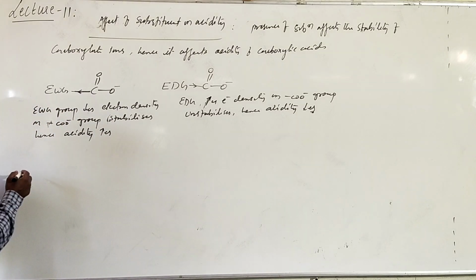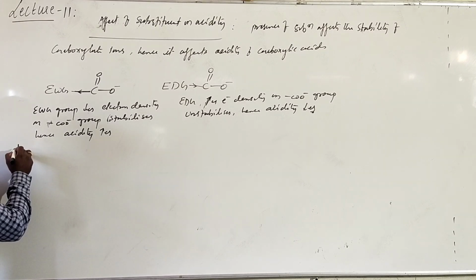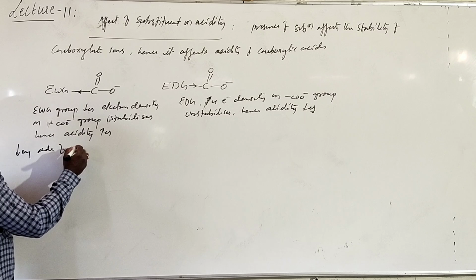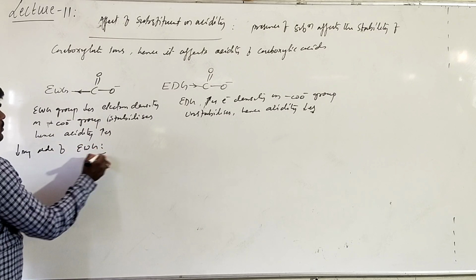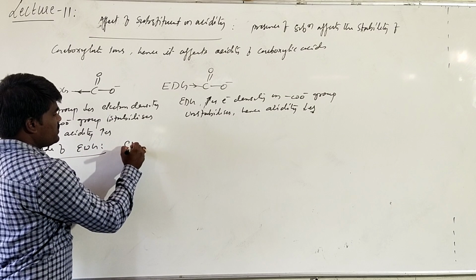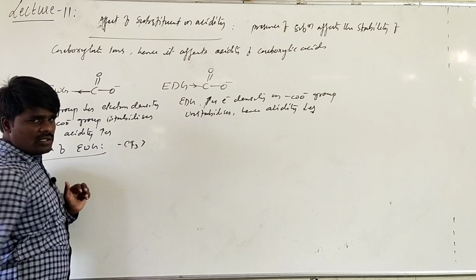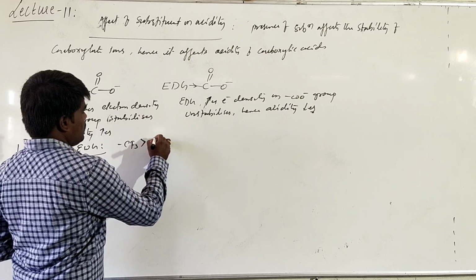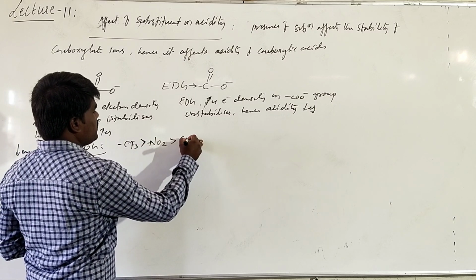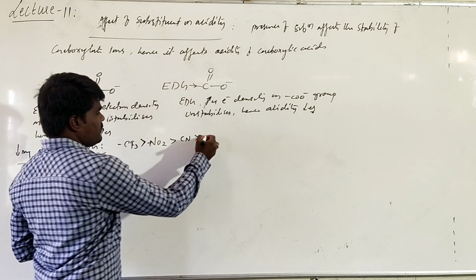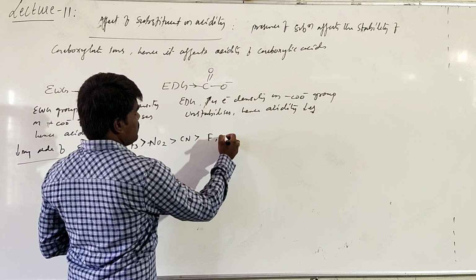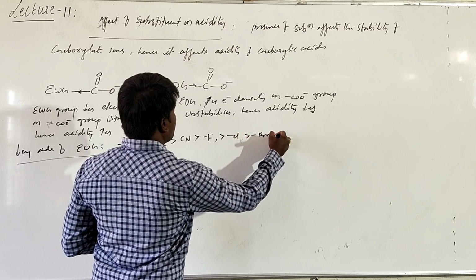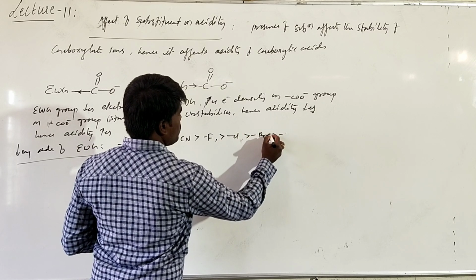If you want to see the decreasing order of electron withdrawing groups, CF3 has the most powerful withdrawing nature, followed by NO2, followed by CN, followed by fluorine, followed by chlorine, followed by bromine and iodine.